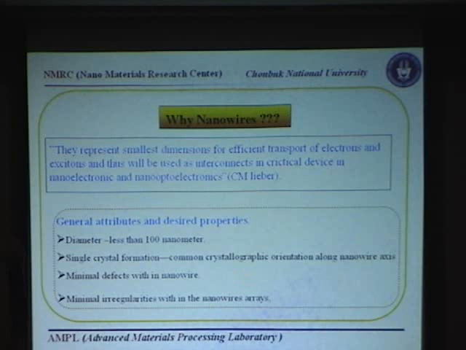General attributes and desired properties of nanowires. They have a diameter less than 100 nanometers, single crystal formation, common crystallographic orientation along the nanowire axis, minimal structural defects, and minimal irregularities within the nanowire arrays.